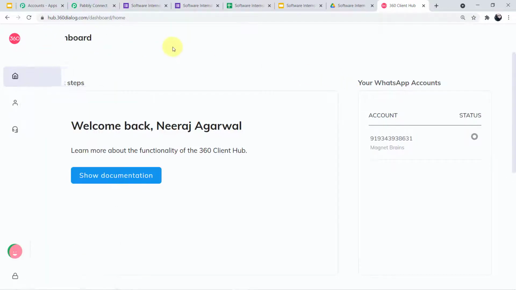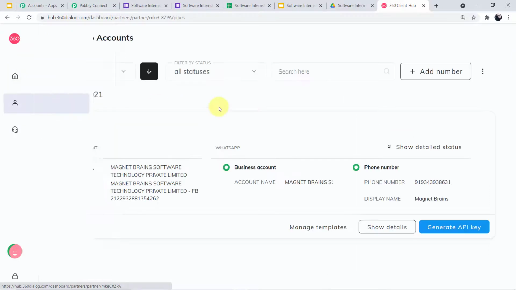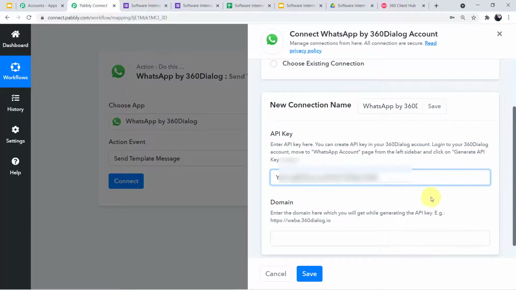Okay, so here you will find the API key. How? If you go to WhatsApp accounts, here at the left corner, if you can see. Okay, here there is a blue button at the right corner, which says generate API key. So you have to click this, and generate your API key. Because I have already generated my API key, and I have copied it, let me paste it in my Pabbly Connect account. Okay guys, I have pasted my API key, but you cannot see it because I have blurred it.